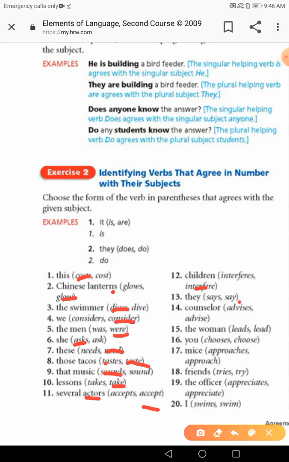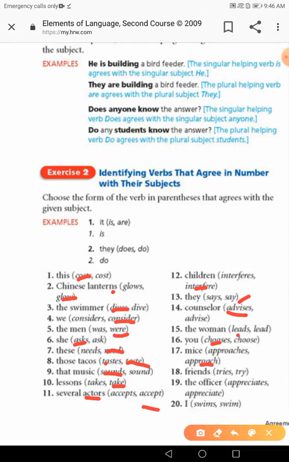They plural say. Counselor drives or advises here. The woman leads. You choose. Mice, okay, regular plural. We have mouse and mice. When cats are away, mice will play. Be careful. Mice approach, okay, not approaches.